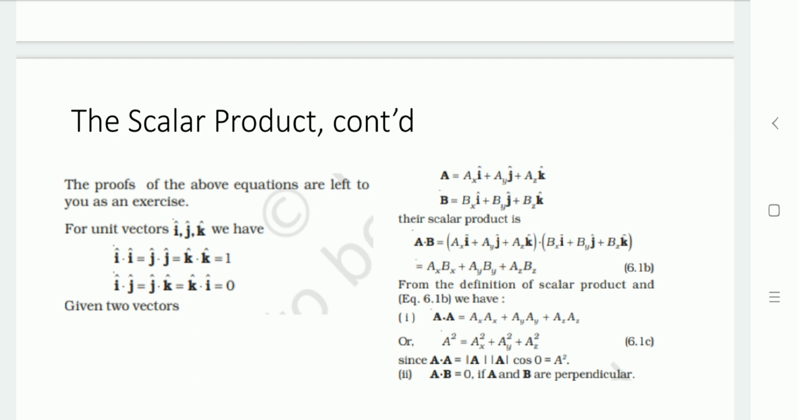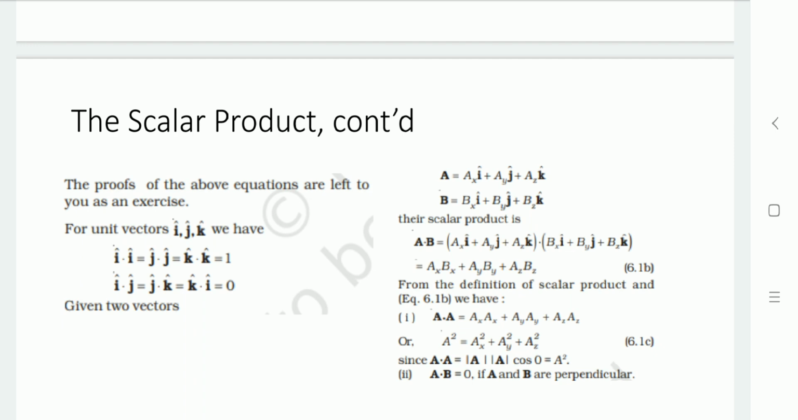Now let us define both vectors A and B in terms of all three dimensions. So A equals AXI plus AYJ plus AZK, and vector B can be represented as BXI plus BYJ plus BZK. Now let us take its scalar product. Here it would be AXI plus AYJ plus AZK into BXI plus BYJ plus BZK. When we open the bracket, it would be AXI into BXI plus AXI into BYJ plus AXI into BZK.